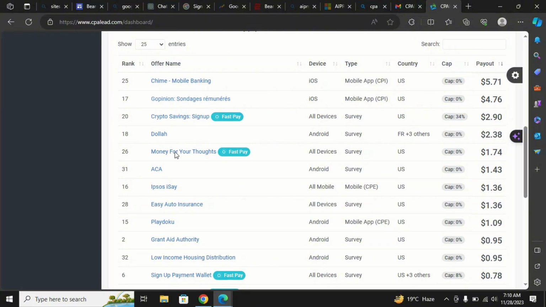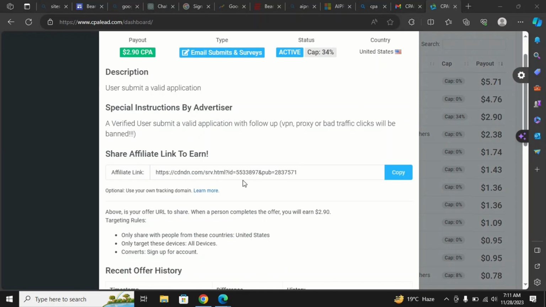And now this is the most important step. You need to select the offer, so be sure to select the offer which is easy to do and has a good amount of money. No need to select a very competitive one with a high amount of money. So we will be going with this mid one, which is a crypto money offer, and it is just a survey. So all you need to do is click on the link, and here you will get the affiliate link.